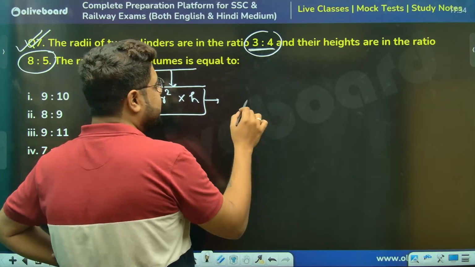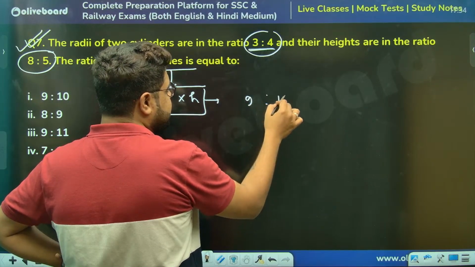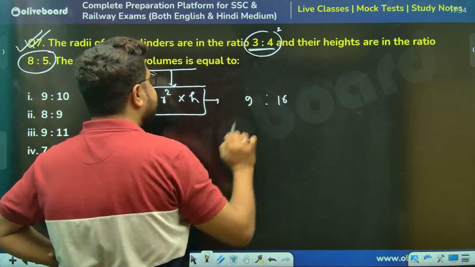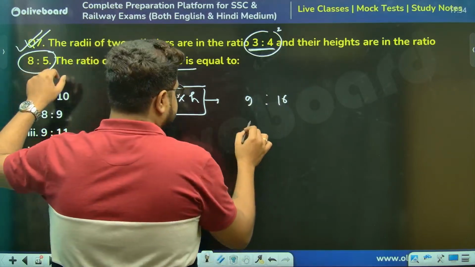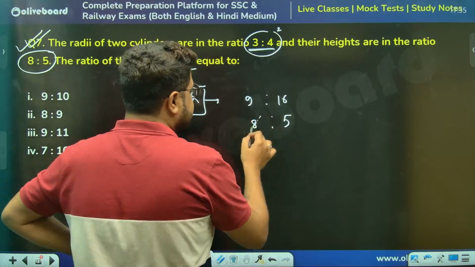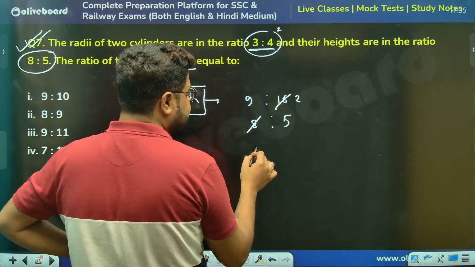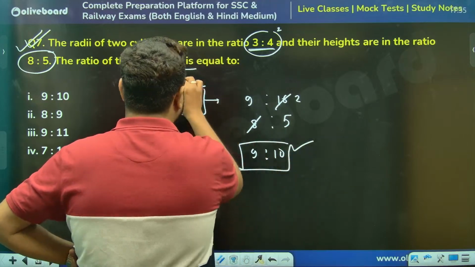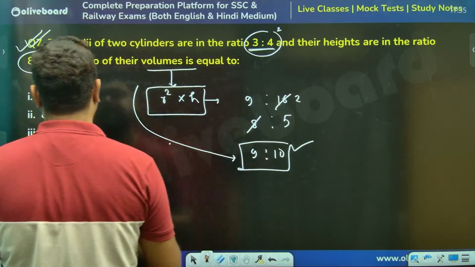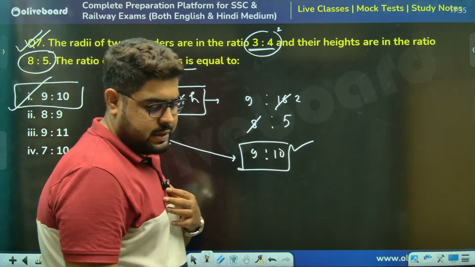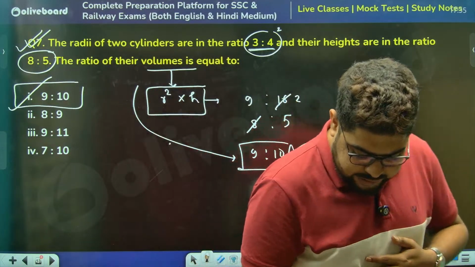Sir, r ratio is this. R square ratio will be what, sir? 9:16. Square of this ratio. 3 square 9, 4 square 16. Ratio of h is 5 and 8. Take this calculation. So 9 ratio 5, 2s are 10. So that is the ratio of the volumes. Now this is the easiest way of solving.